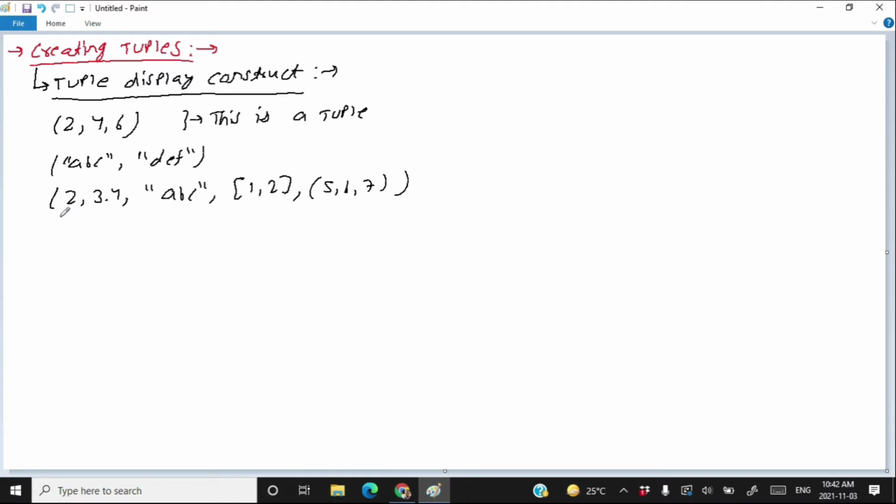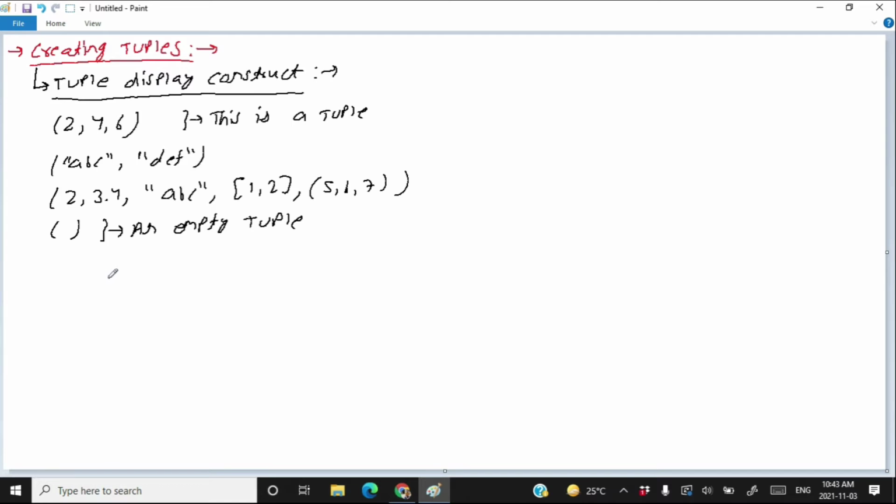You can change an element of a list, but not of a tuple. If you just write opening and closing parentheses with nothing in between, this is called an empty tuple.